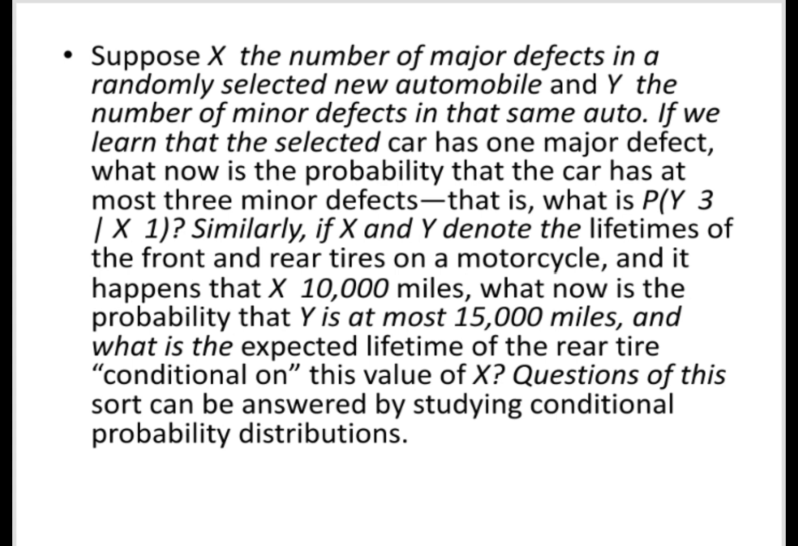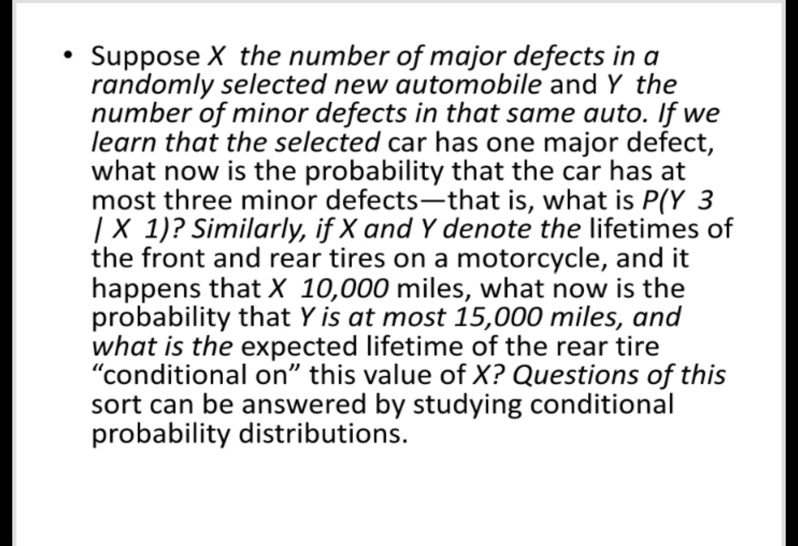Similarly, if X and Y denote the lifetimes of the front and rear tires on a motorcycle, and it happens that X = 10,000 miles, what now is the probability that Y is at most 15,000 miles, and what is the expected lifetime of the rear tire, which leads us to conditioning on the value of X.